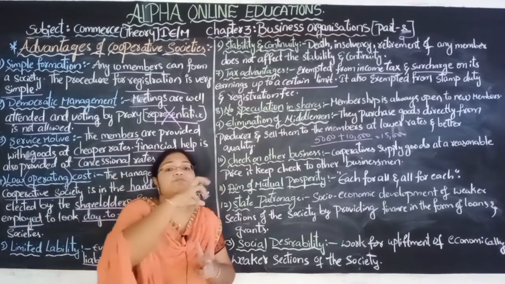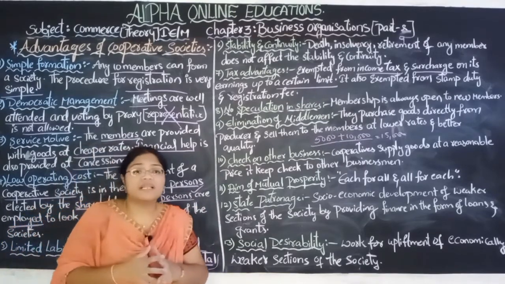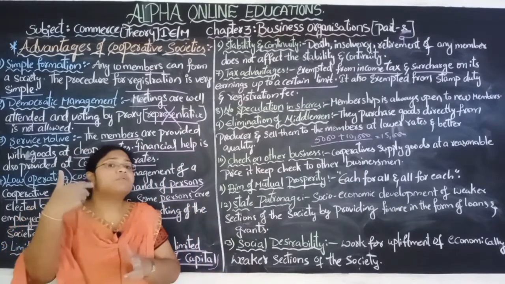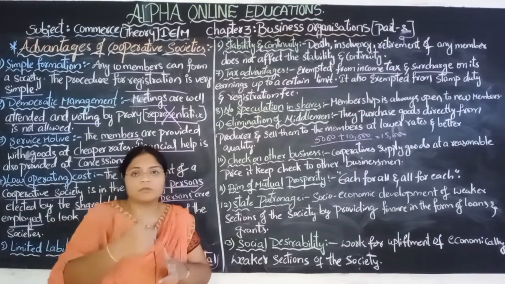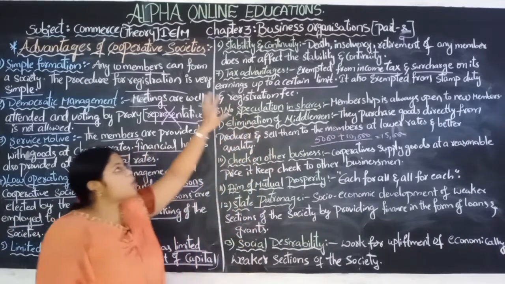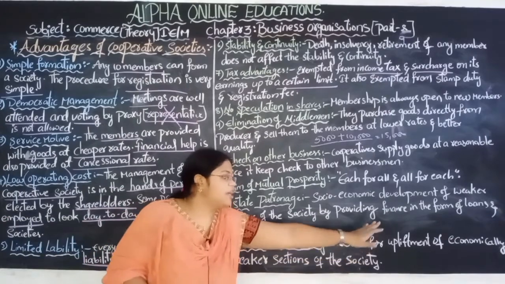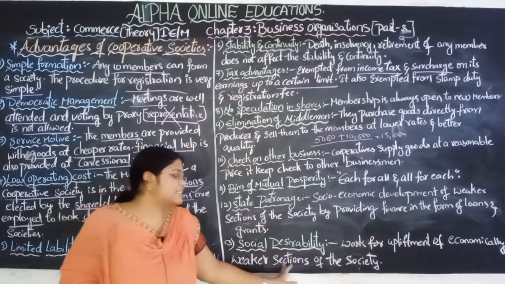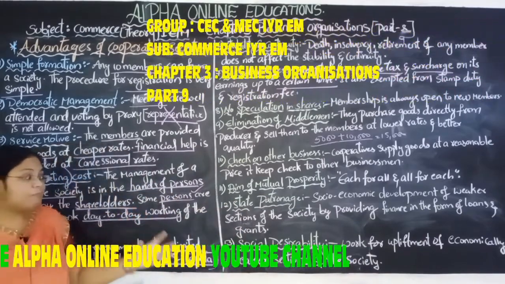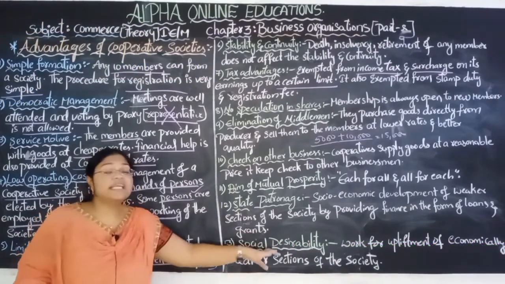They want just profit from the rich, but they don't concentrate on the middle class or backward sections of the society because those people cannot afford to buy. But these cooperative societies concentrate on the upliftment of economically weaker sections of the society. For them it will uplift those weaker sections. So this is needed for the society.